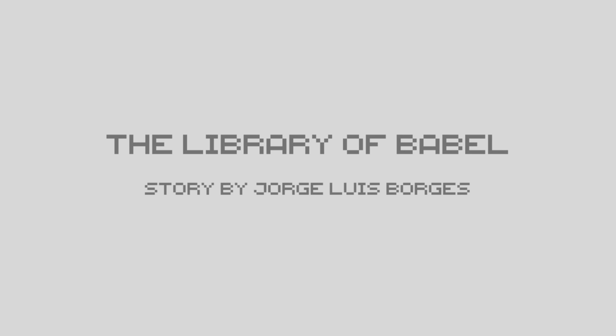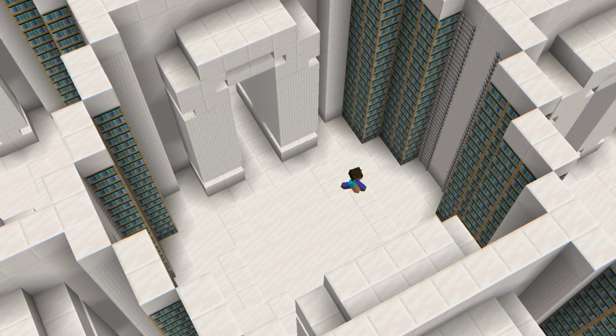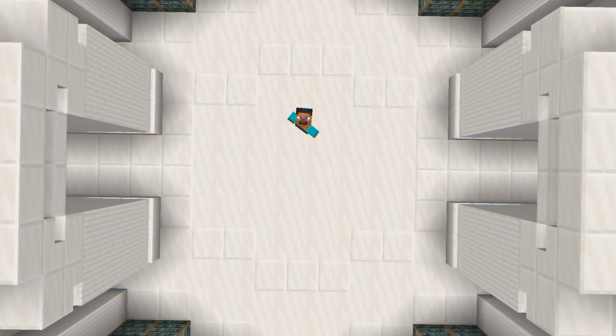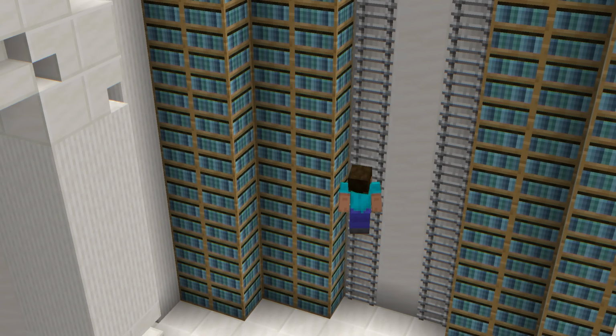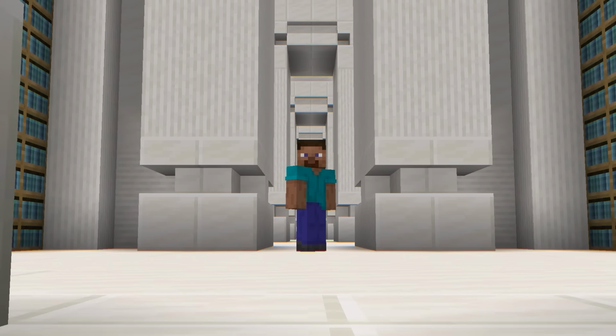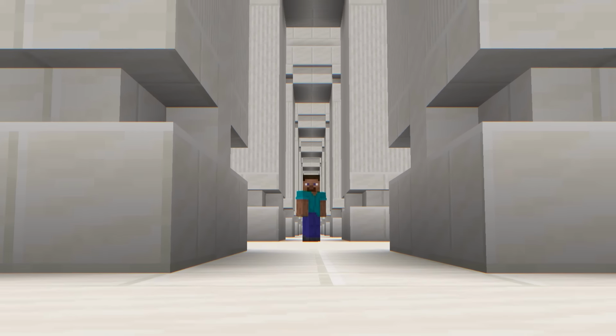In the original story of the Library of Babel, there's a population of people who live inside of it. These people were born here, and everything they know about their universe comes from the observations they can make from inside. Each person living in the library has their own theories about how and why the library is the way it is. And a big question they have is whether or not the library is infinite.